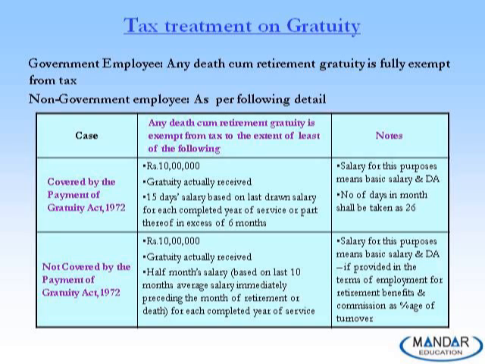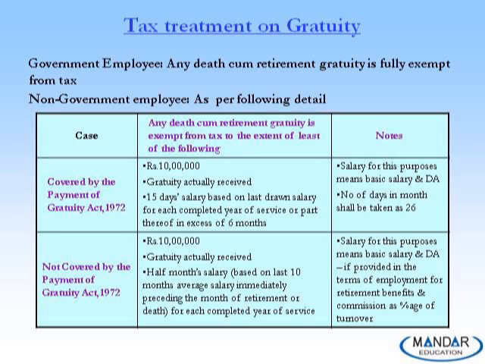So suppose we go back to the case of Mr. Raj, he got 6 lakh something, so that is the amount, or 15 days salary based on the last drawn salary for each completed year of service or part thereof in excess of 6 months. So in case of Mr. Raj, gratuity actually received and gratuity as per Act is less than rupees 10 lakh. So in that case, that 6 lakh rupees will be entirely tax free.